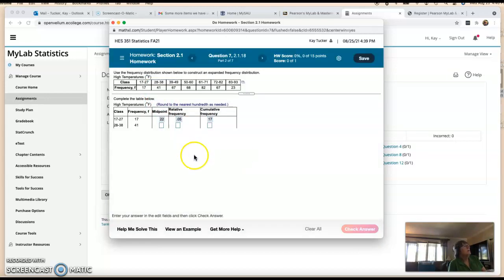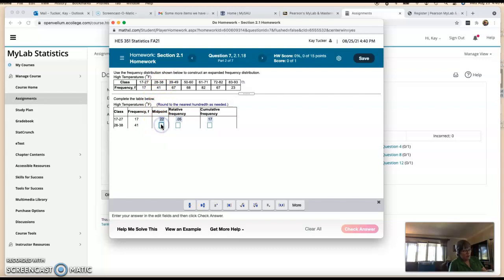Okay. So then it gives me the next one, 28 to 38. So again, I add those and I divide by 2, and I get a midpoint of 33. I get a relative frequency of 41 divided by 365, which is 0.11. And then I get a cumulative frequency up to that point. We've had 17 plus 41, which is 58.